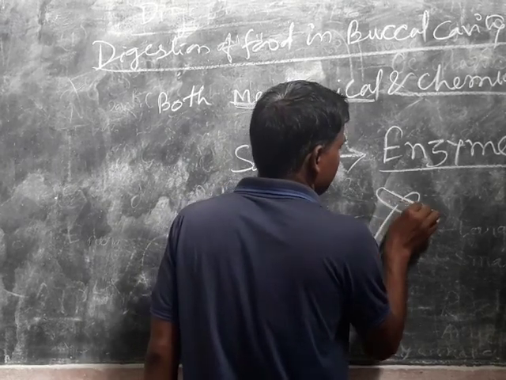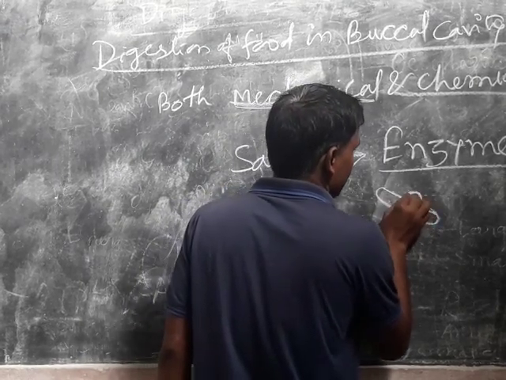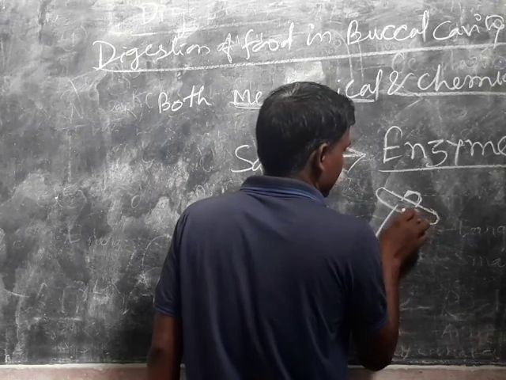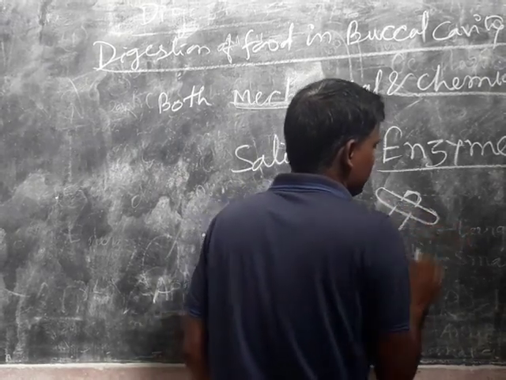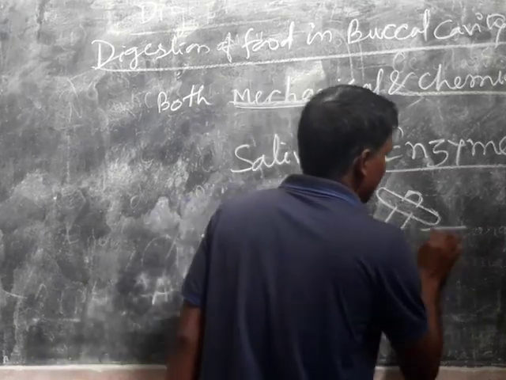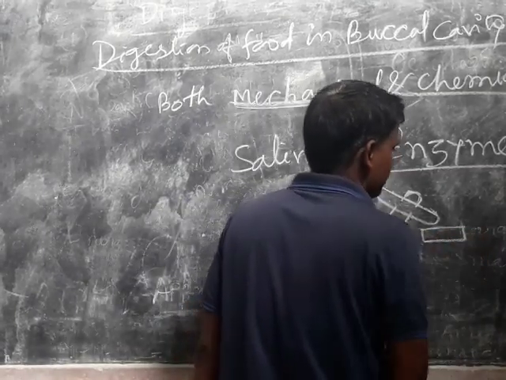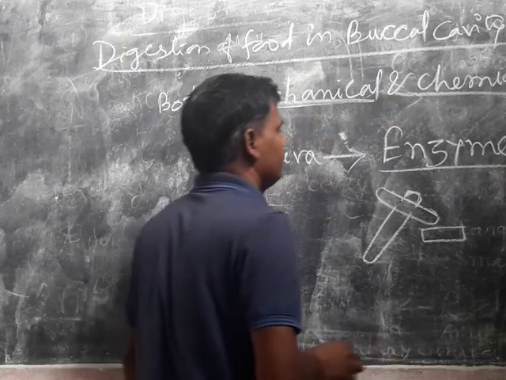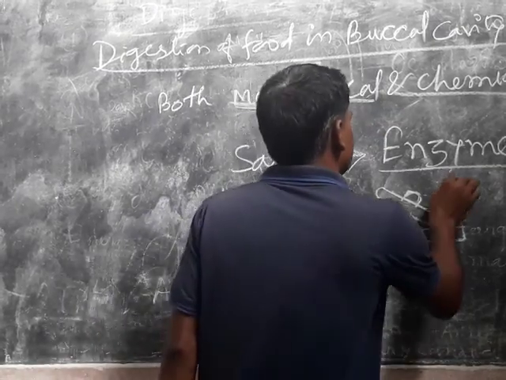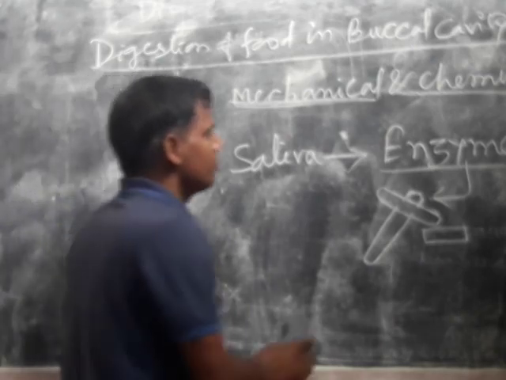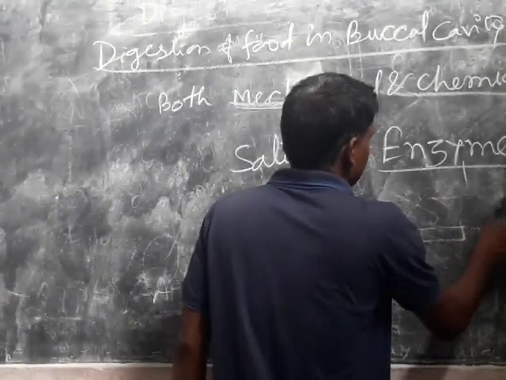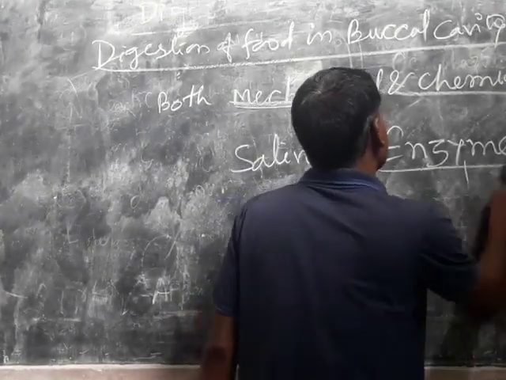With the help of these, large particles of food are converted into simpler form. Different types of enzymes you will get in this topic.